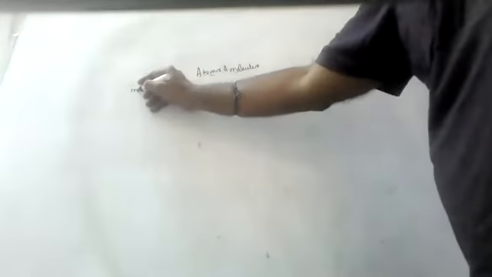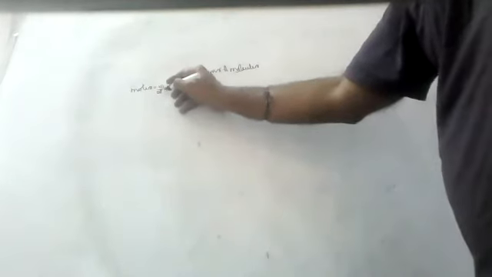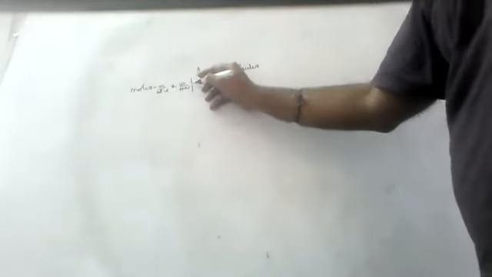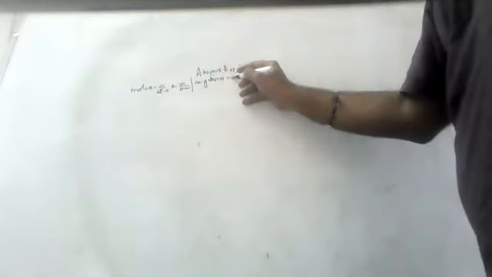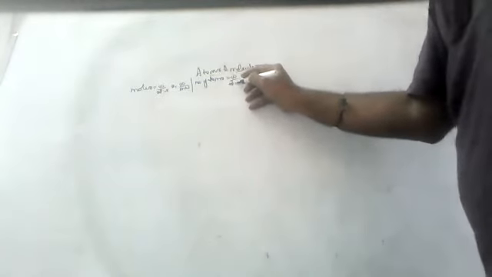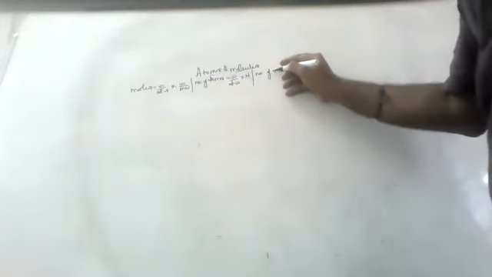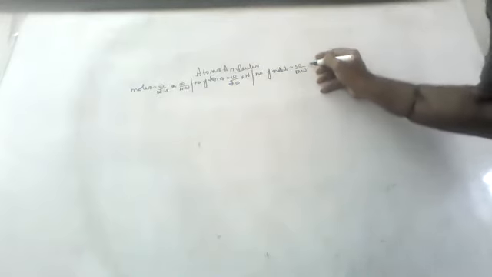What are the formulas, children? Moles means what is the formula? Moles means weight by atomic weight, or weight by molecular weight. Number of atoms means weight by atomic weight into Avogadro number. Number of molecules means weight by molecular weight into Avogadro number.